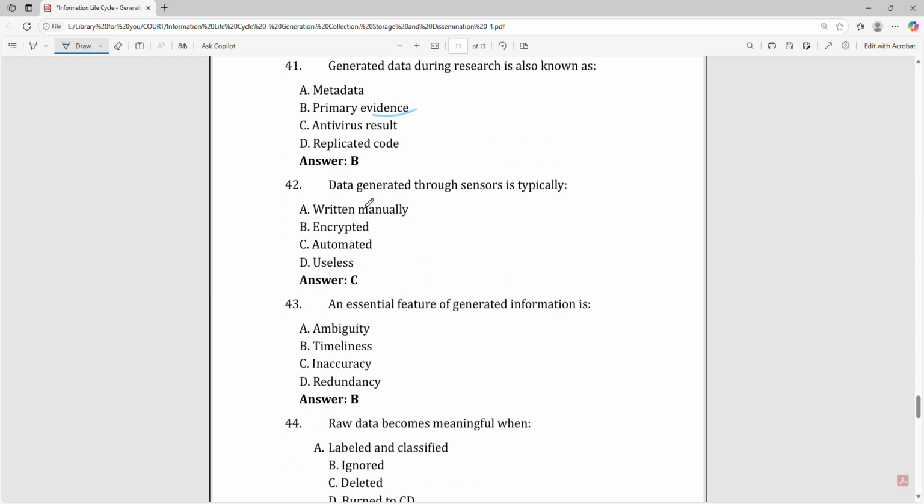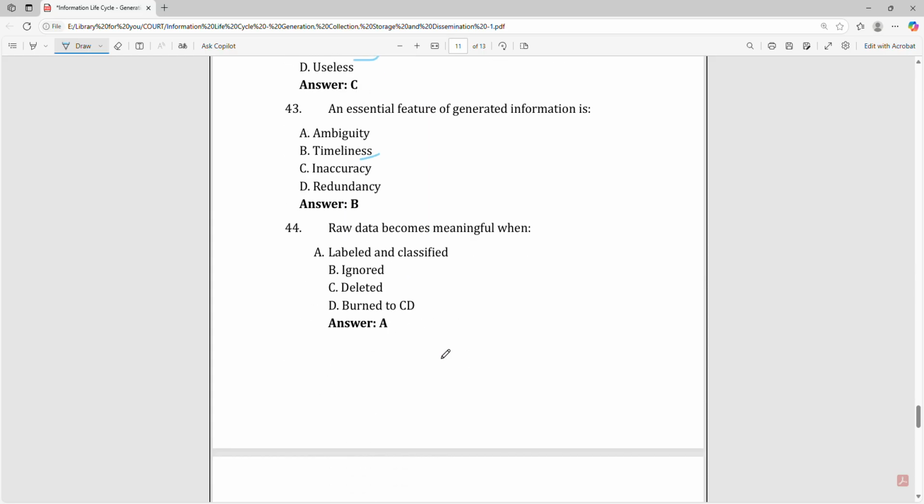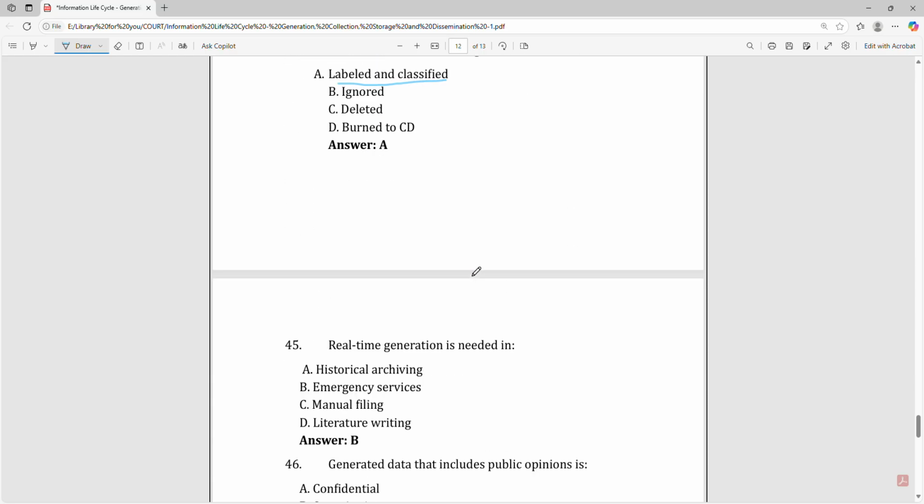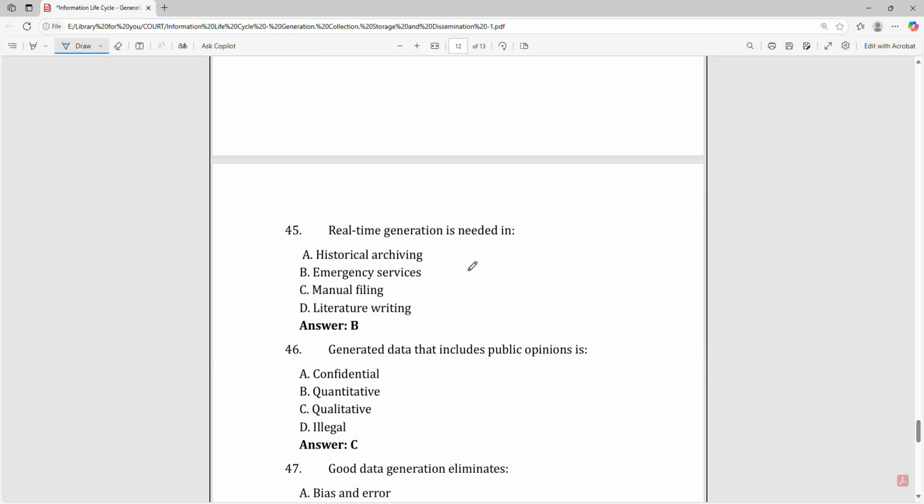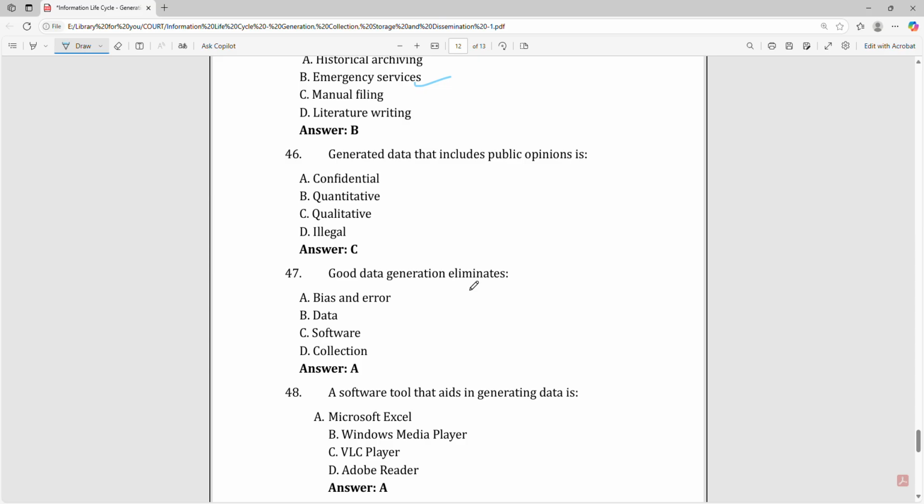Data generated through sensors is typically automated. An essential feature of generated information is timeliness. Raw data becomes meaningful when labeled and classified. Real-time generation is needed in the emergency services. Generated data that includes public opinion is qualitative.